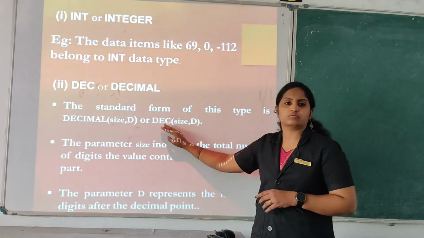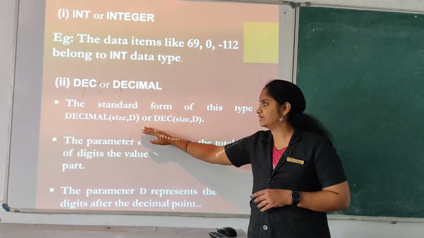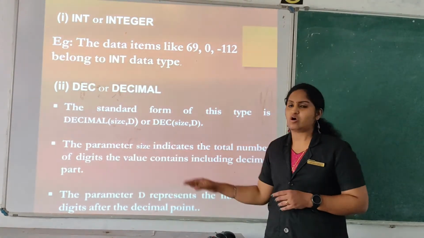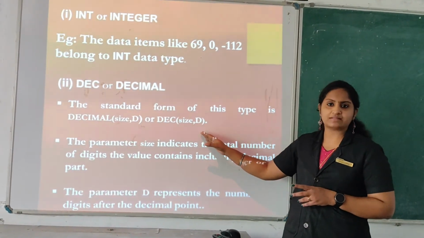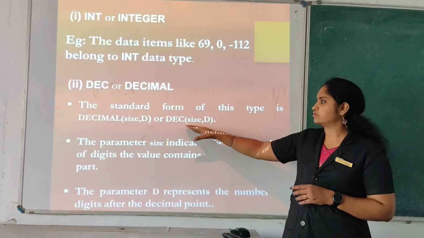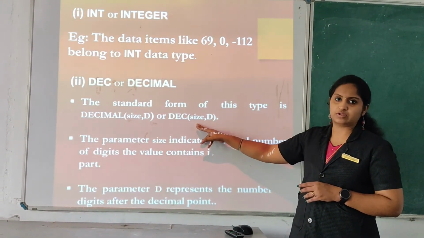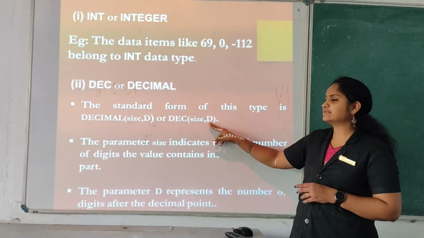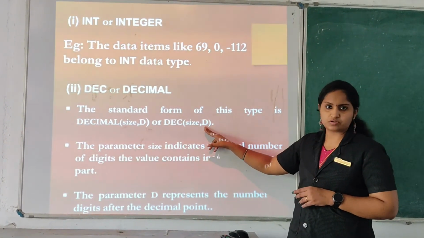If you want to identify a decimal value, you can give the keyword decimal or DEC and the size. If it is 5 integer digits, you can give the size 5, and D means the decimal places.